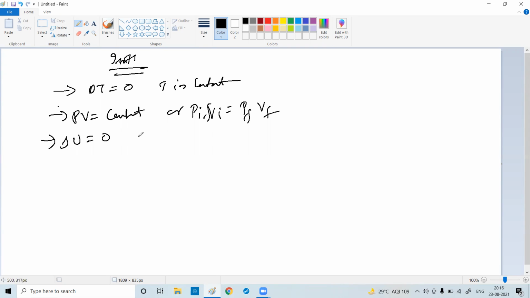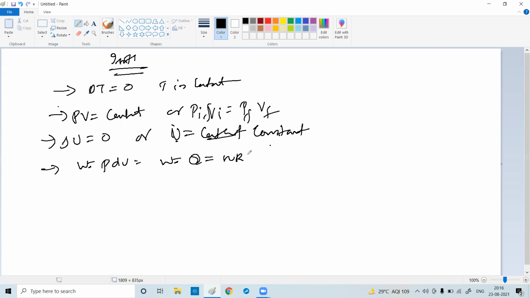Delta U equal to 0, or internal energy is constant. And last, W equal to PdV. Finally, W equal to Q equal to nRT log of VF by VI.